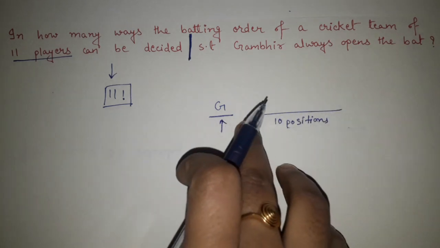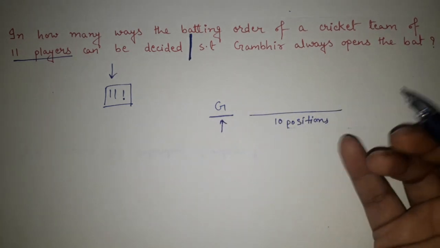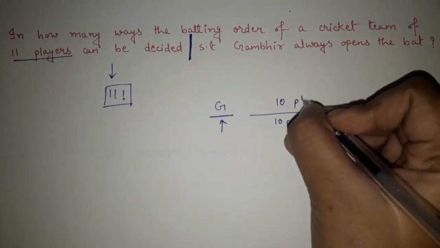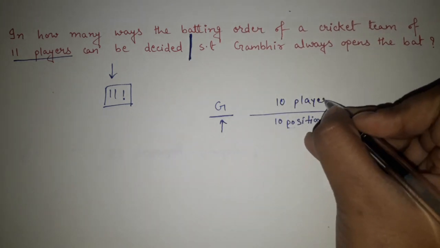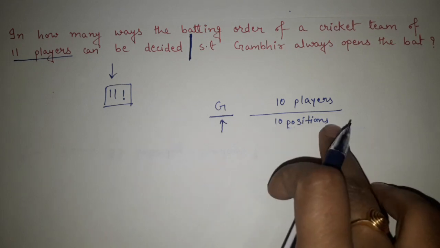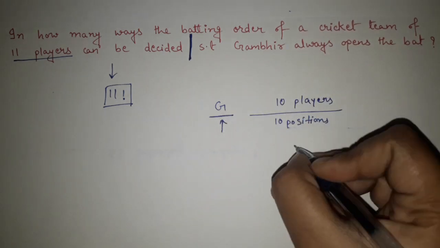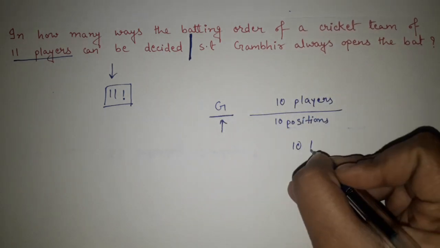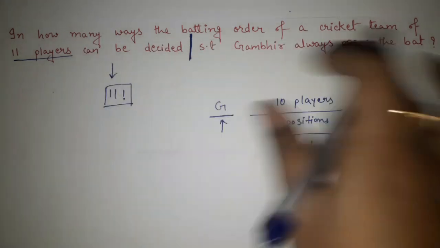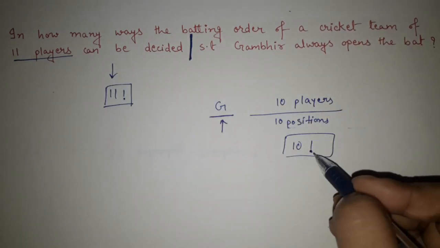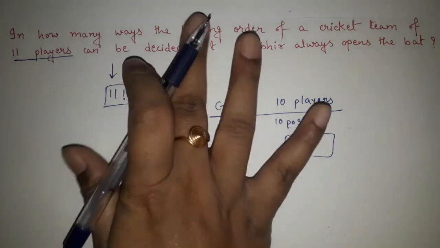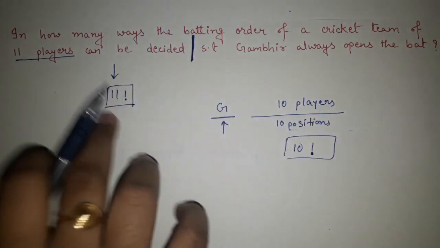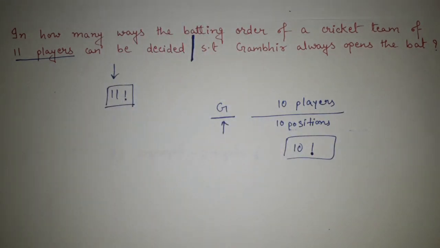So the remaining positions are 10, and the remaining players are also 10, because Gambhir is already fixed. So in the 10 positions, 10 players can play in 10 factorial ways. So for the full question, 10 factorial will be the answer, and if only this much had been the question, then 11 factorial would have been the answer.